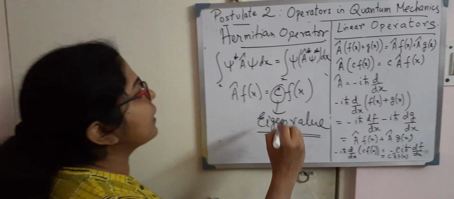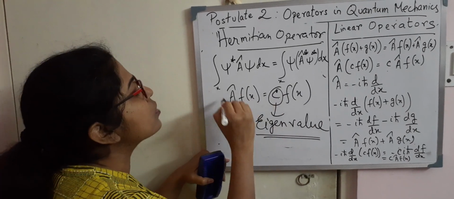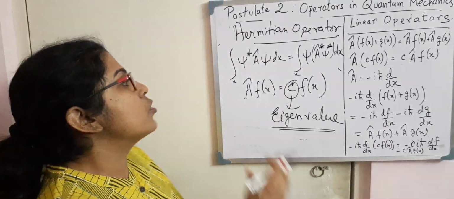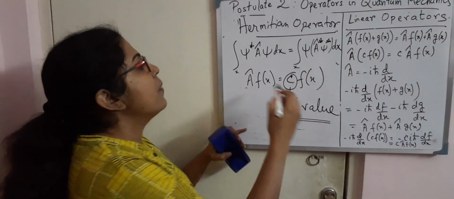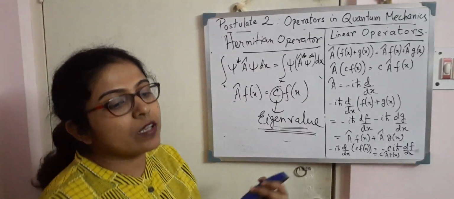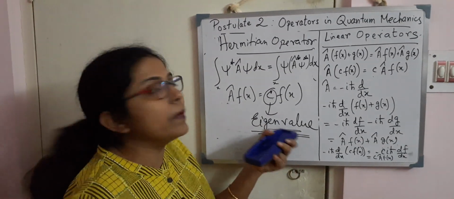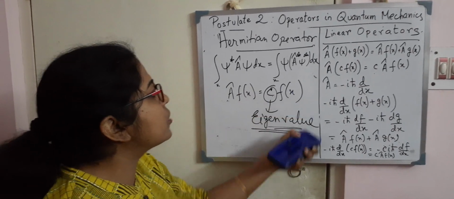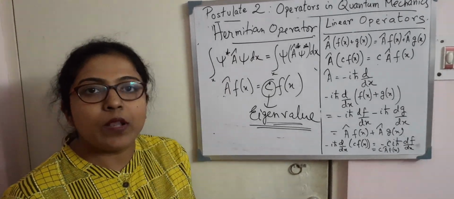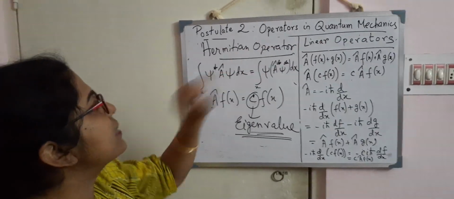And it is important for this eigenvalue to be real because this eigenvalue actually gives me the possible values of the operator which I am measuring. The operator is actually representing some dynamical variable. So whatever dynamical variable I am measuring, the possible outcomes of that variable are actually these eigenvalues. For an outcome to be physically viable, it is important that the result remains real. So it is important that the eigenvalues remain real, and if your operator is Hermitian, then these eigenvalues will always remain real. So this is what I mean by operators being linear and Hermitian.